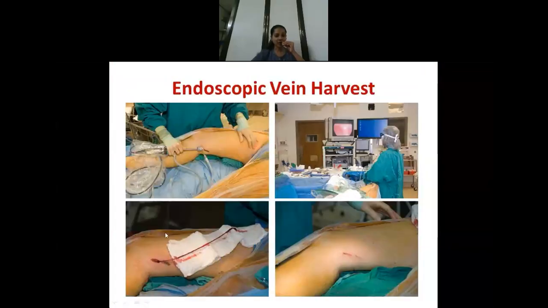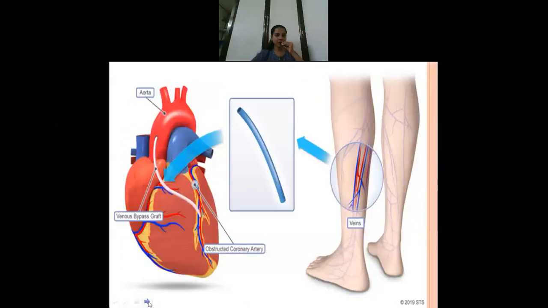Okay, they have stripped the vein and they have kept it ready for the CABG surgery. So this is the same thing that is being shown. Now commonly when they are using this saphenous vein, one end will be attached to the aorta, as you can see here in the figure, and the other end will be attached to the narrowed or obstructed coronary artery. Okay, whenever they use a saphenous vein.